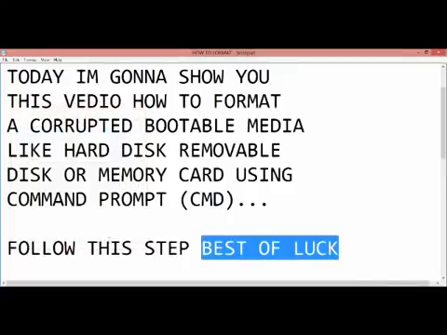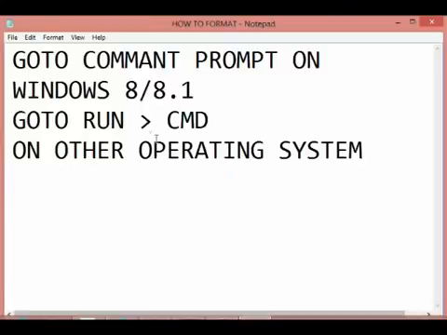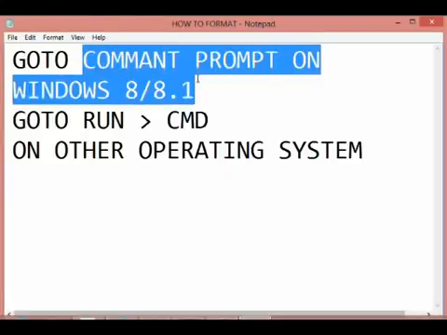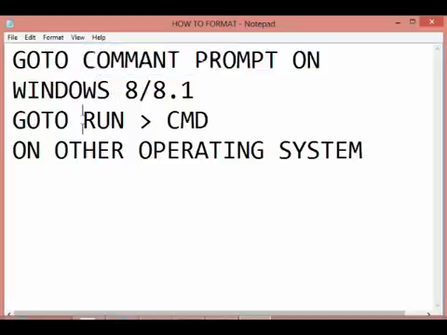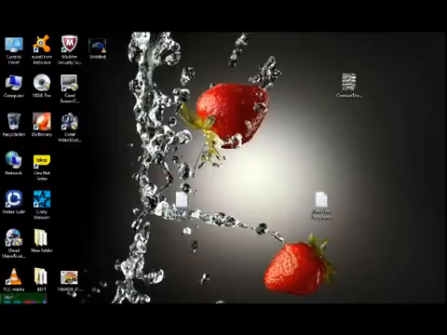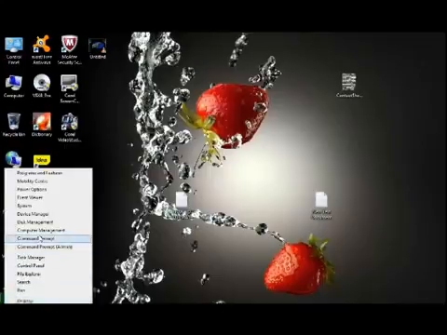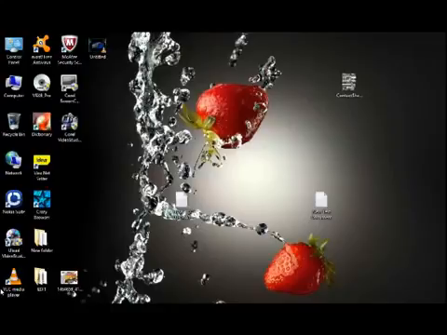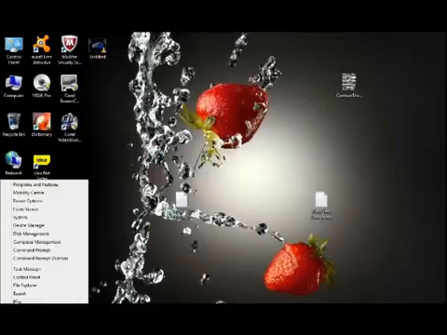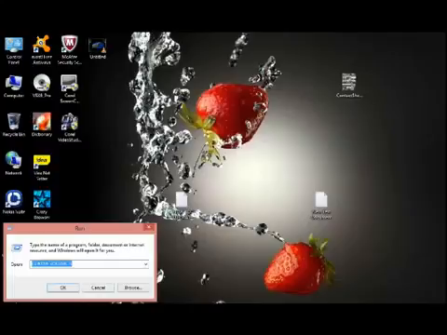Just open your PC and go to search and type Command Prompt or CMD, or go to Run and type CMD, just like that. Command Prompt shows a box. In Run, just type CMD.